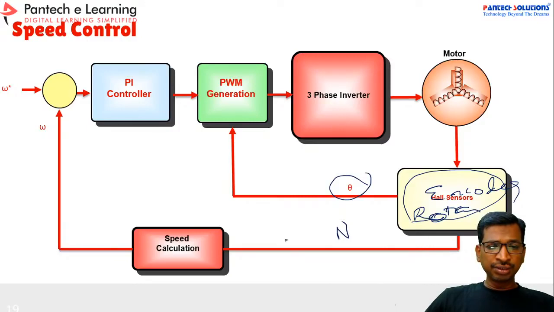Again, with the speed we have to generate an error signal with the PI controller. From this PI controller we have to generate a sine pulse width modulation. There is the DQ theory. With the help of that theory we can generate a three-phase optimal control reference signal. So let us check in the MATLAB demo how we can generate that signal.